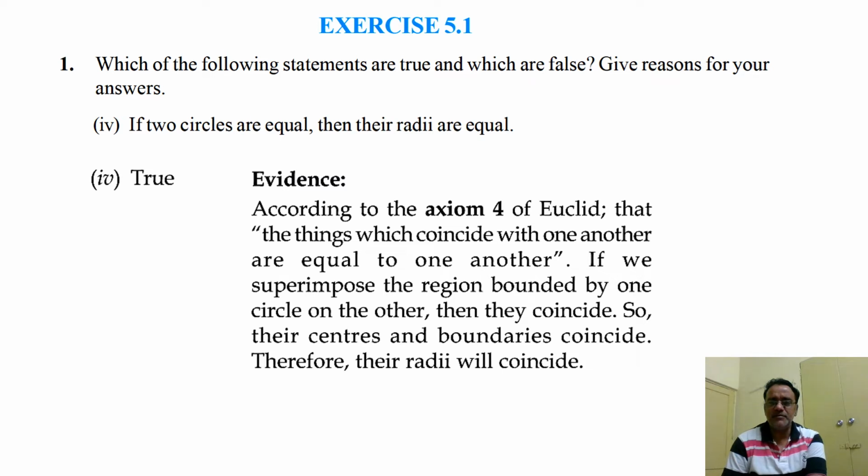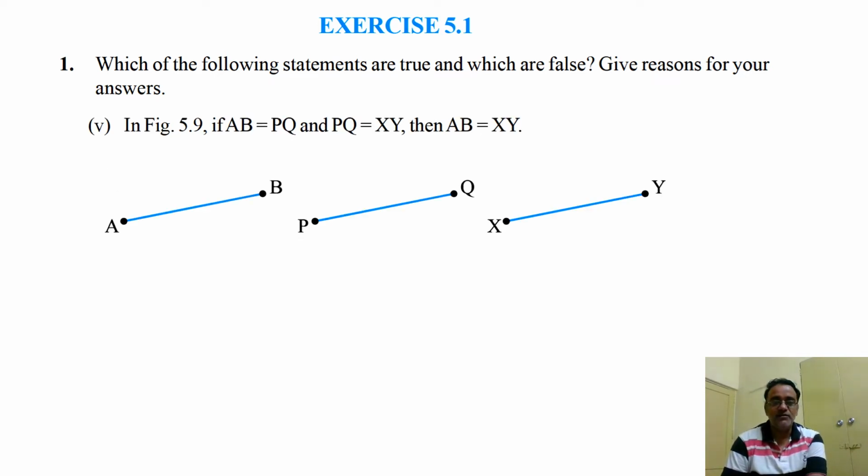According to axiom number 4 of Euclid, things which coincide with one another are equal to one another. If we superimpose the region bounded by one circle on the other, then they coincide. So their centers and boundaries coincide, and their radii also will coincide. So radii are equal. Now fifth bit: if AB is equal to PQ and PQ is equal to XY, then AB is equal to XY. Here we can use axiom number 1. So this is also a true statement. Things which are equal to the same thing are equal to each other.